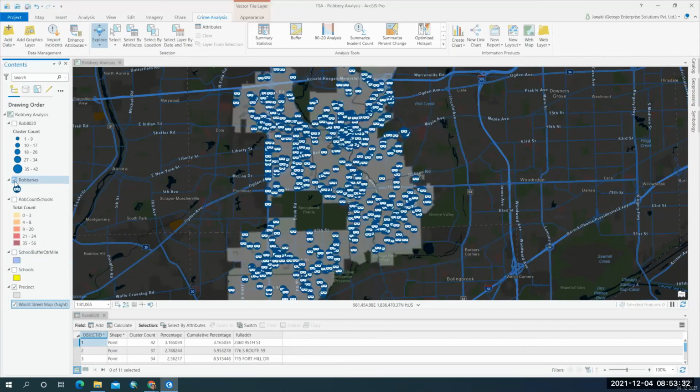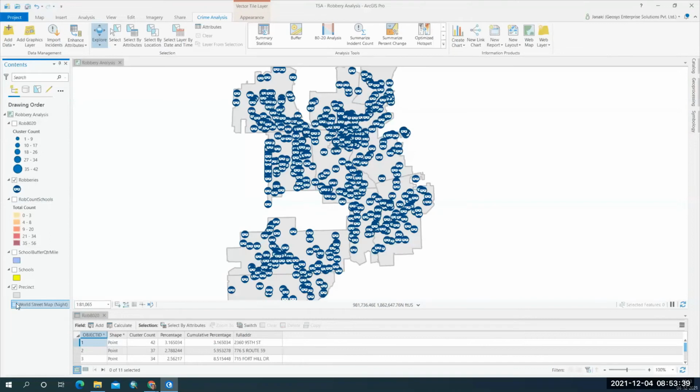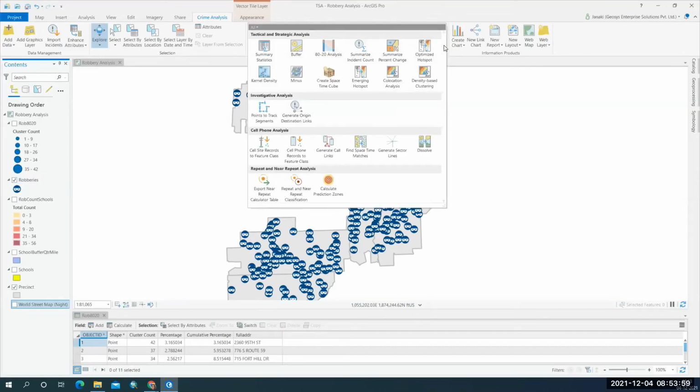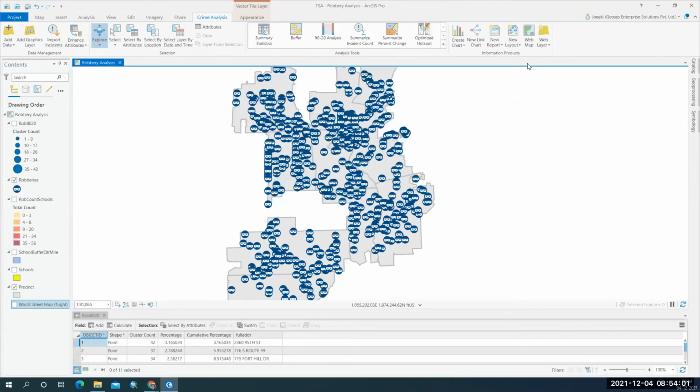I have only the municipality boundaries and the robberies layer here. I have turned on this robberies layer, and now I'm going to use the tool Select Layer by Date and Time.